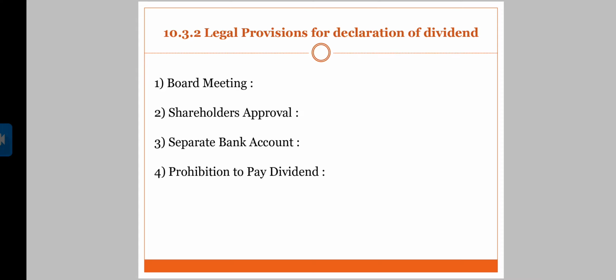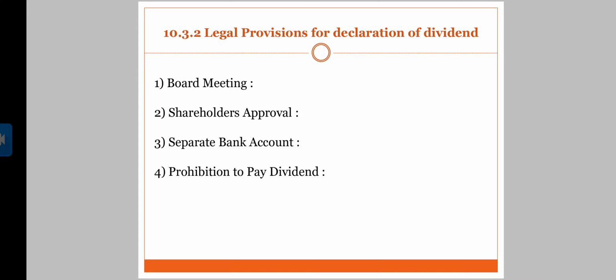Now coming to the third part, which is a separate bank account. Yes, it's very important. The company must deposit the dividend amount in a separate bank account opened in a scheduled bank, called the dividend account, within 5 days of its declaration. See, you have to pay attention. This dividend account should be opened by the company in a scheduled bank within 5 days of its declaration.